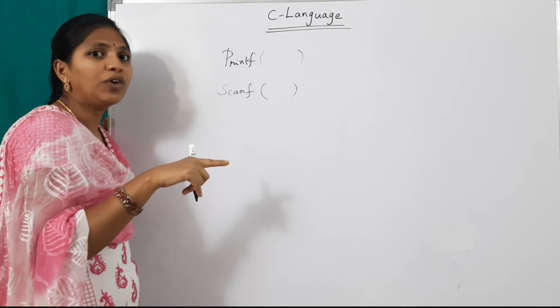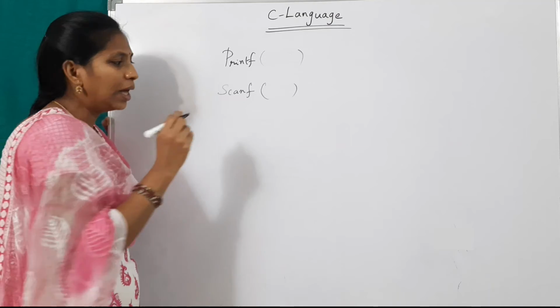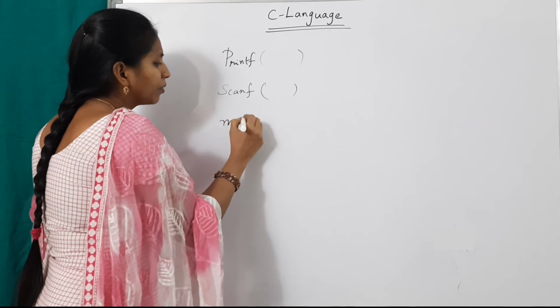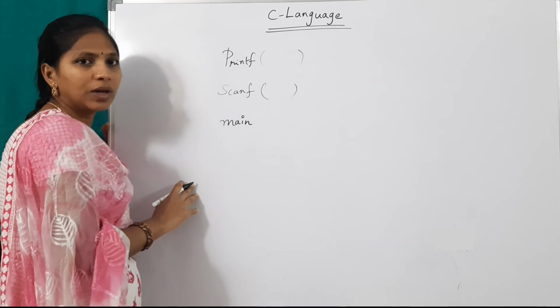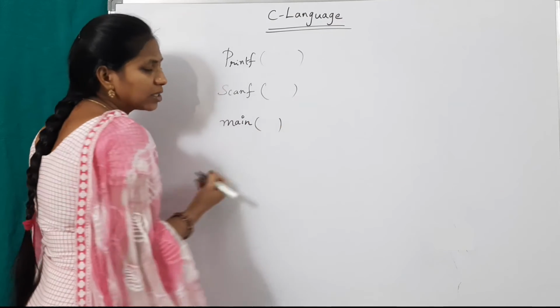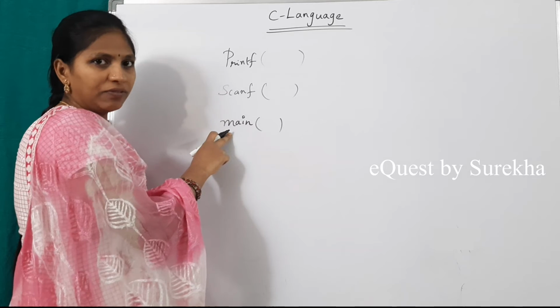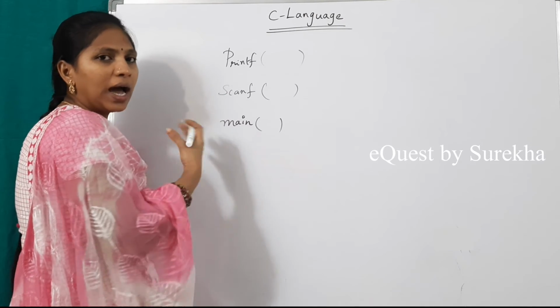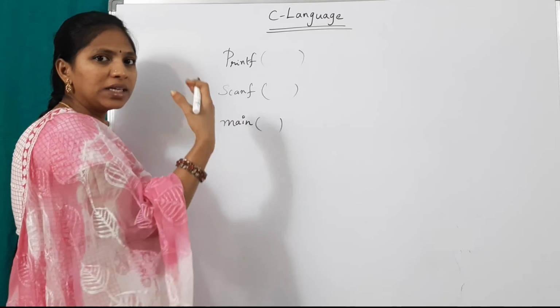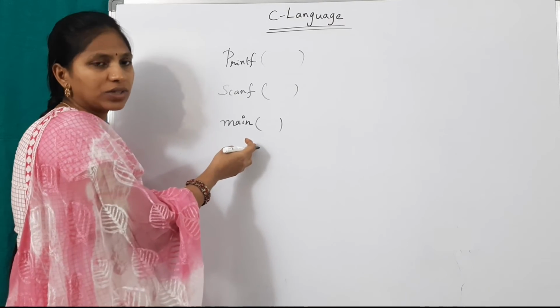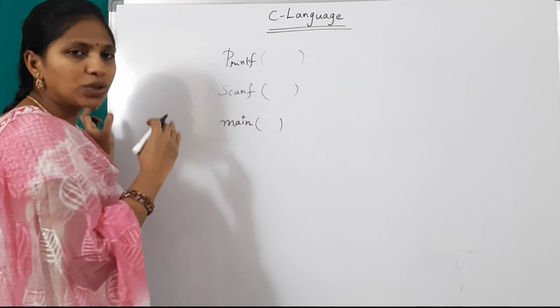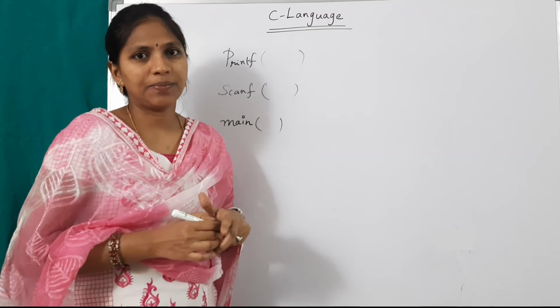And each and every program should contain the main function, main. Main brackets. This is another function. This main is not predefined. This is user defined. I write my coding, my statements, within this main function. Each and every function should be followed by parenthesis.